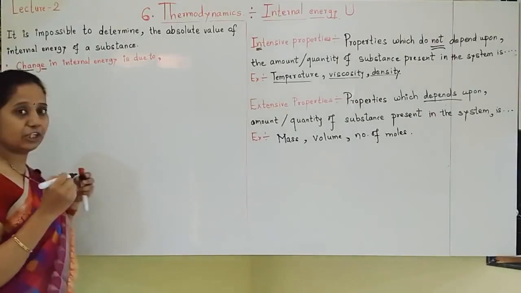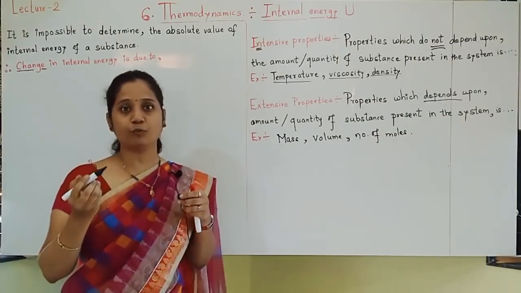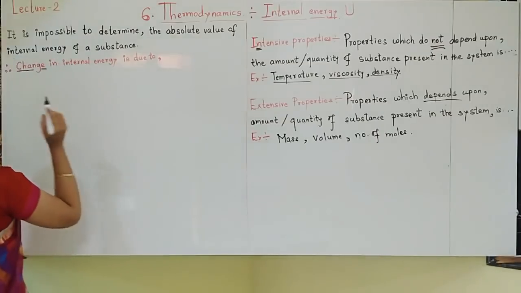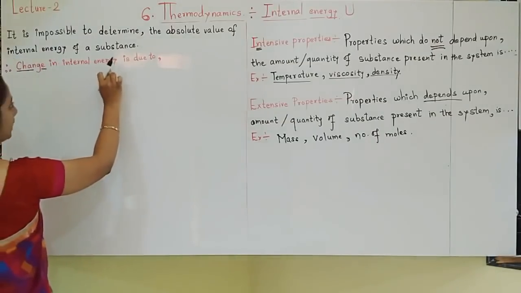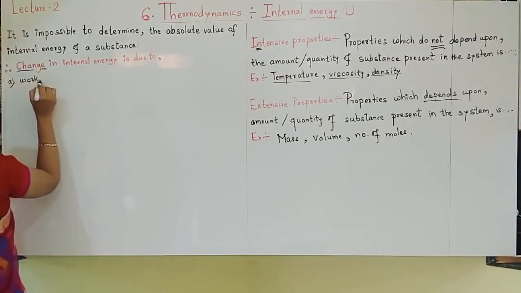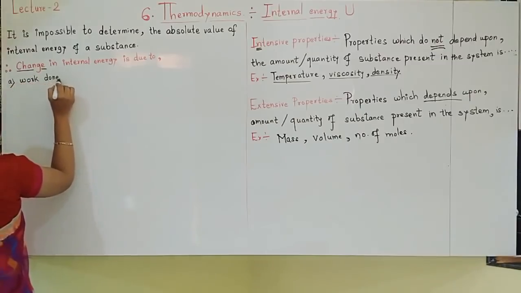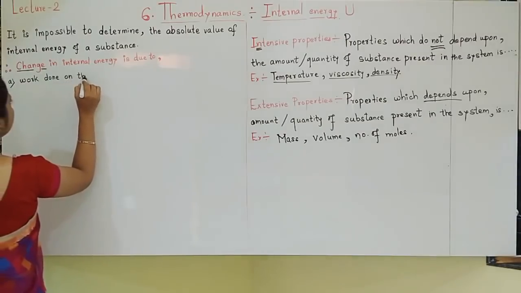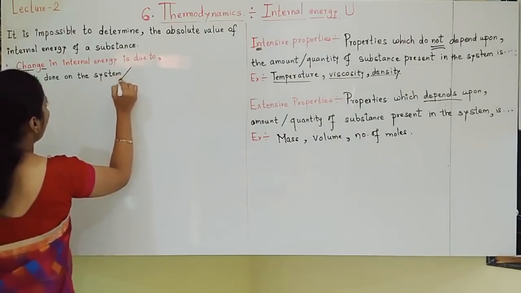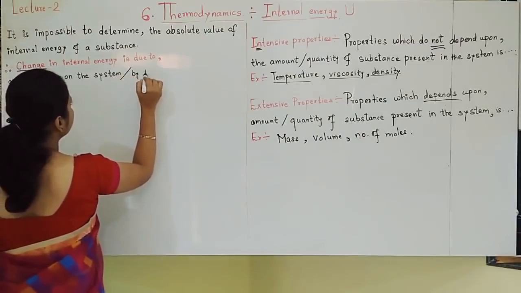Now, change in internal energy takes place due to what? Let us write the things, go on understanding the topic. Change in internal energy is due to three things. First thing, work done on the system or by the system.